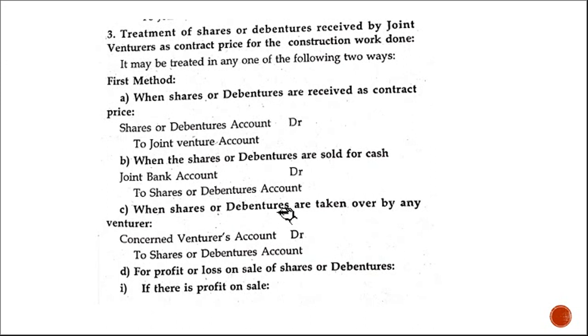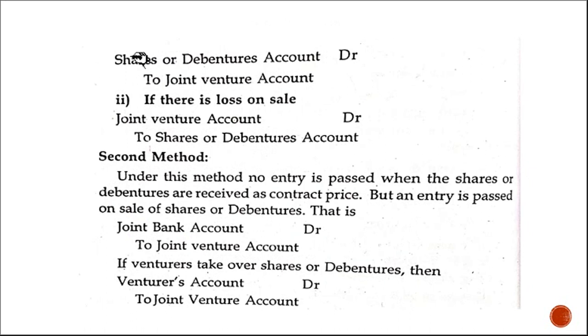Then, when shares or debentures are taken over by any venturer, the concerned venturer's account debtor to shares or debentures account. So if it is taken over by a particular person, Mr. A's account debtor to shares or debentures going out. For profit or loss on sale of shares or debentures: if there is profit, shares or debentures account debtor to joint venture account.